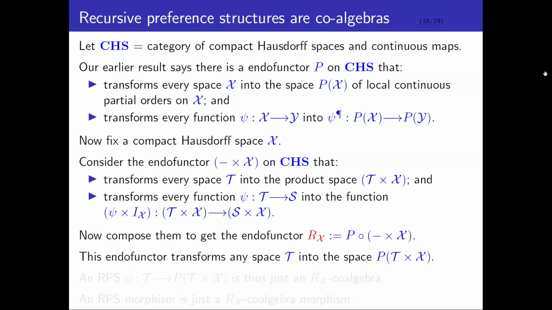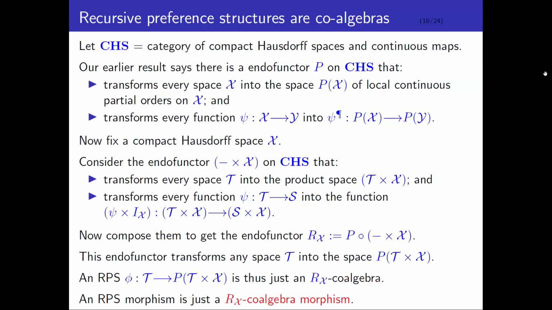Another endofunctor. Now let's compose them together to get an endofunctor Rx. So this is just an endofunctor which takes any space T and transforms it into the space of local continuous partial orders on T cross X. So clearly what I've been calling a recursive preference structure is just a co-algebra for this functor, right? And what I've been calling a recursive preference structure morphism is just an Rx co-algebra morphism. So now we're in the land of co-algebras.